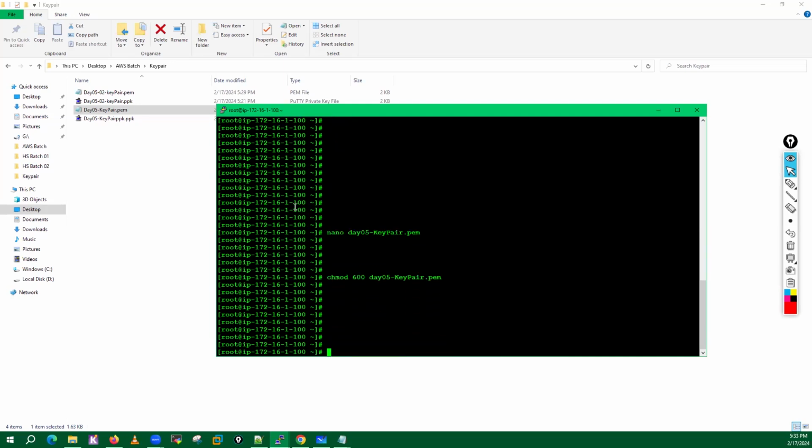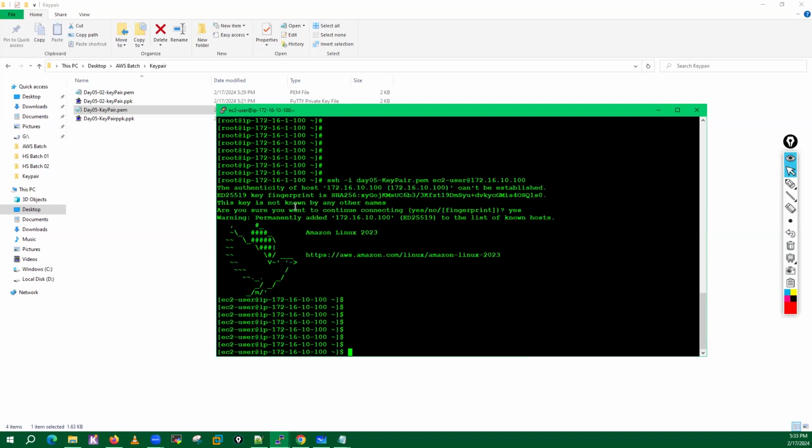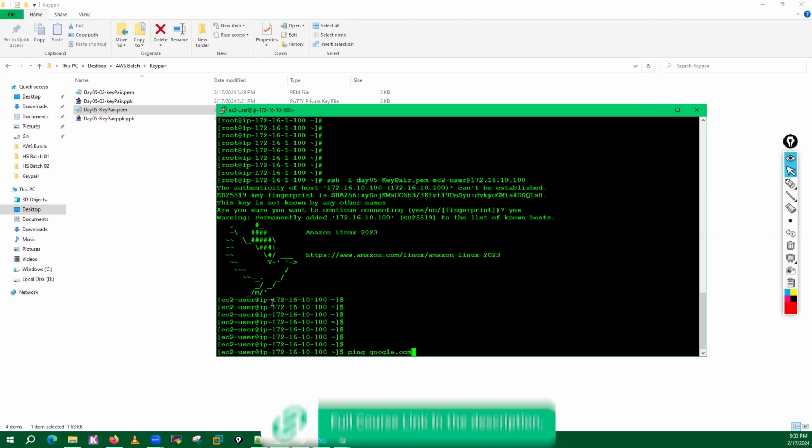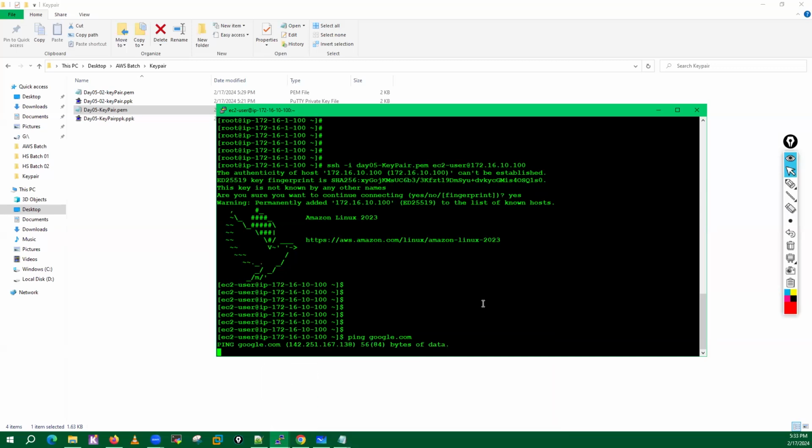And after that, I will type ssh -i day05 key pair, EC2-user at the rate 172.16.10.100. Ping to google.com. See, right now I have logged in on my VM3 and you can see ping is not happening with Google.